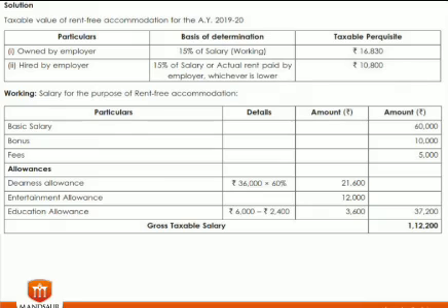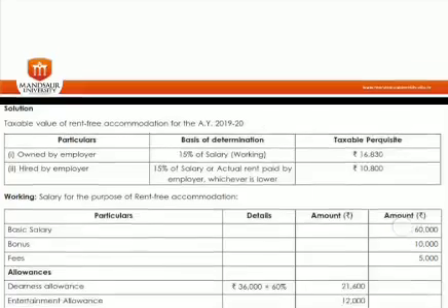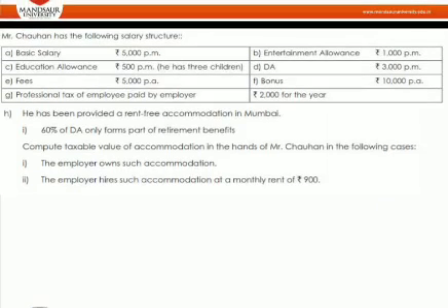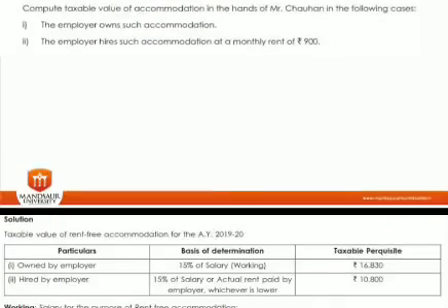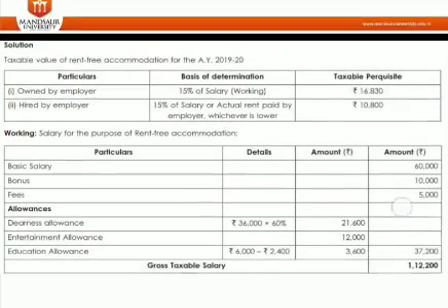Now, the calculation is like, if the accommodation is owned by the employer, then the particular person is residing here in the city, that is 15% of salary.